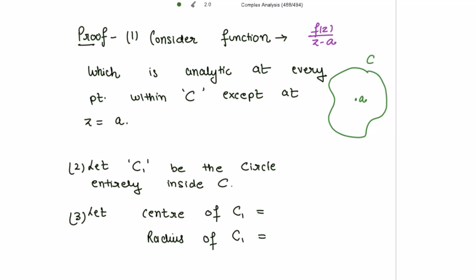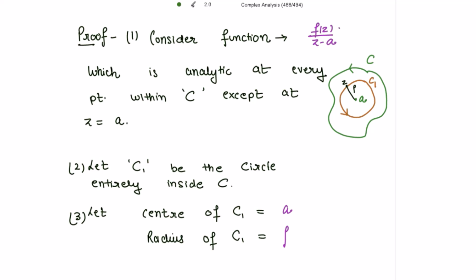Let's take the circle C1 entirely inside C, and let the center of C1 be a and the radius of C1 be, let's say, rho, and let this be the point z.